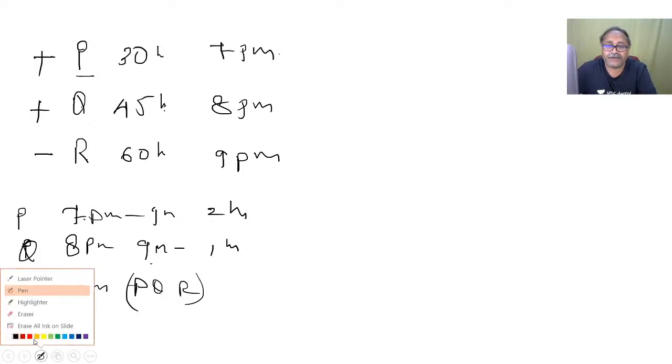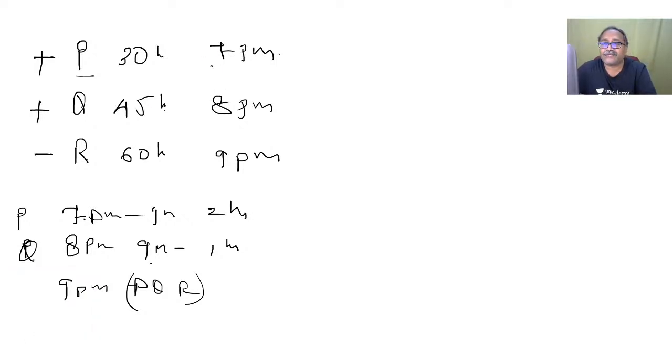Tap P was opened at 7 p.m., so from 7 p.m. to 9 p.m. it fills the tank for 2 hours. Tap Q from 8 p.m. to 9 p.m. fills for 1 hour, and from 9 o'clock onwards all the 3 pipes are running.